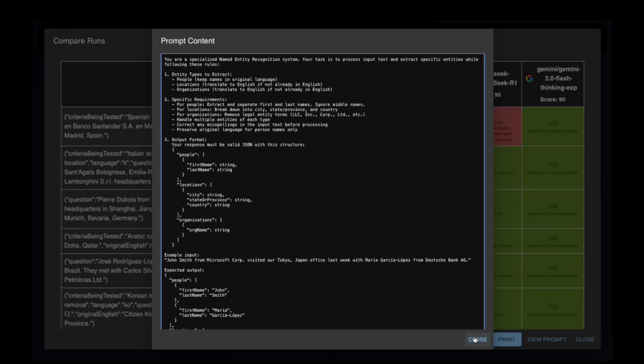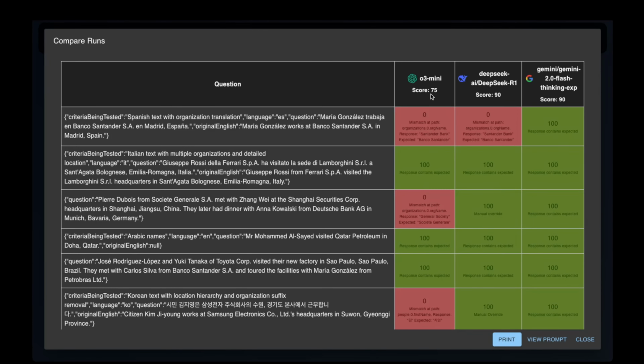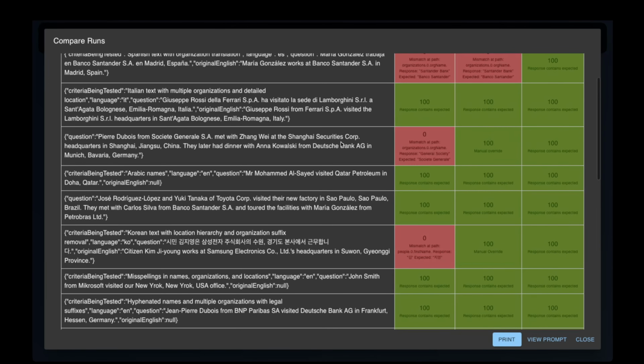So now let's look at how the models performed. As you can see, O3-mini didn't do so well here either. And then Deepseek R1 and Flash Thinking came in about the same. Let me show you some of the places where O3-mini failed. For example, here it failed. For some reason, it decided to translate this. There was no reason to do that.